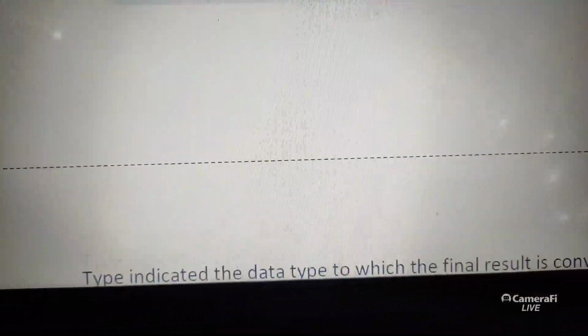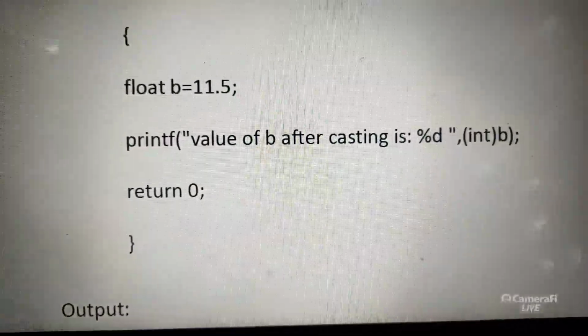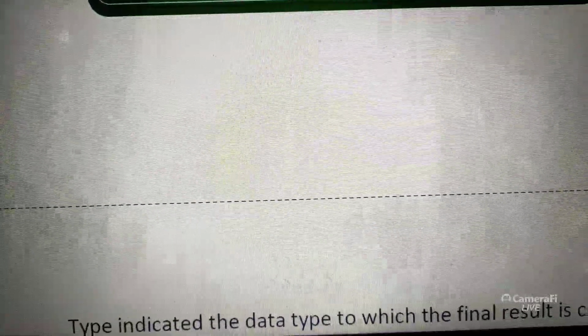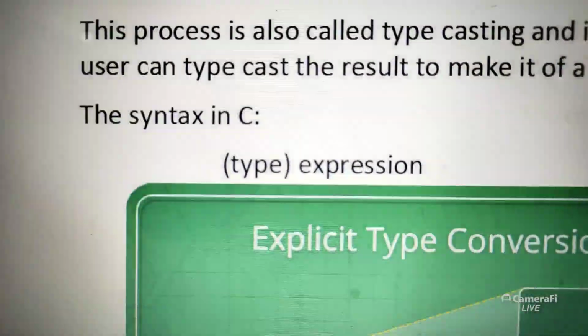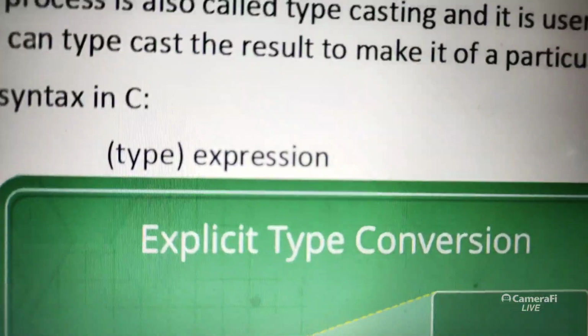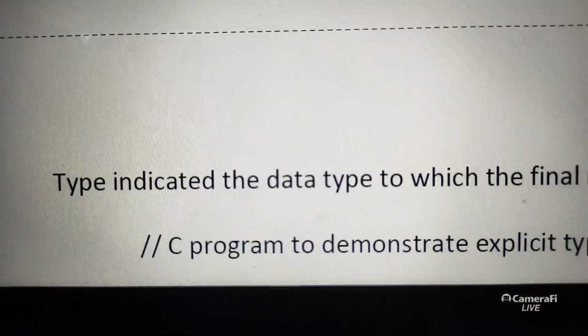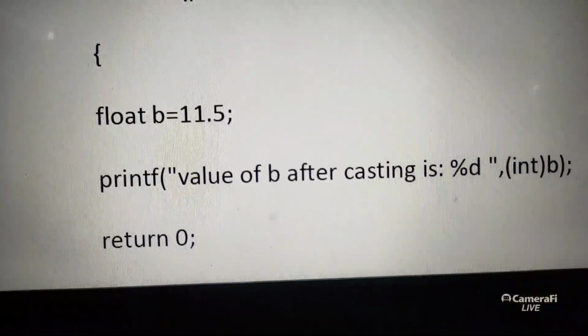Okay, how do we have to convert? You declare different variables and convert them with the data type. So there is a syntax to convert. What is the syntax? Right before the variable you should give the data type. For example, in this program we have a float variable with value 11.5.